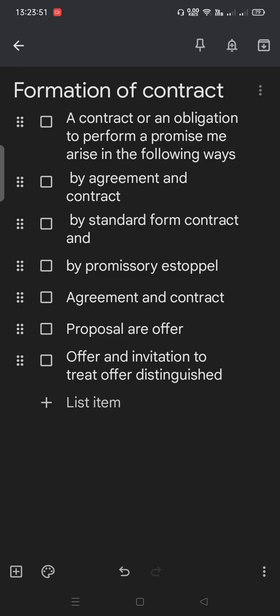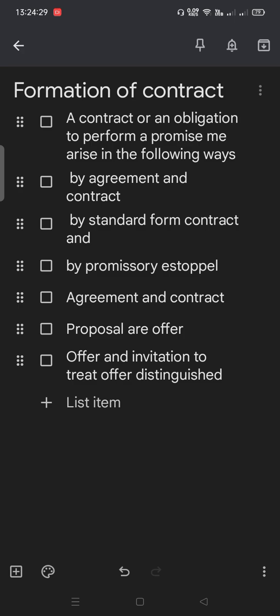Suppose I am the company Amul. I am the manager, the director of such company, and I am going to prepare a document, or we can say an offer, that if any person wants to join and work in this company, then he has to qualify this criteria. Suppose I am giving the proposal to thousands of people. The persons who are qualified for this category, or who want a job in this company, can agree with such terms and conditions.